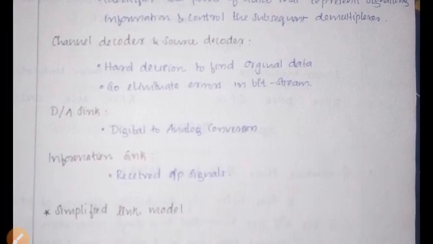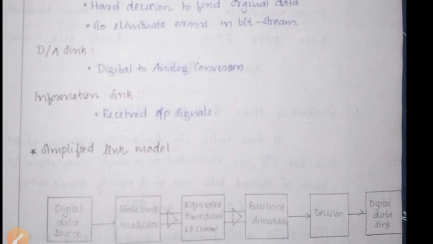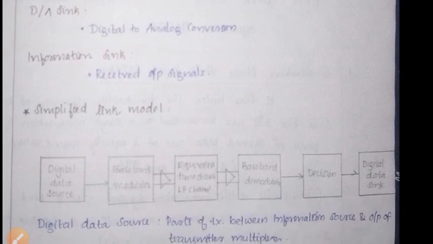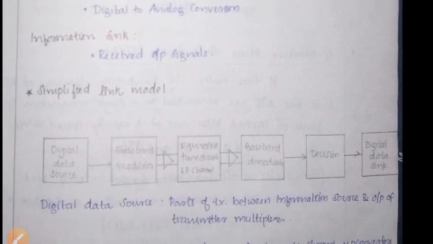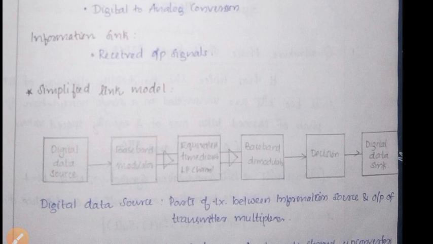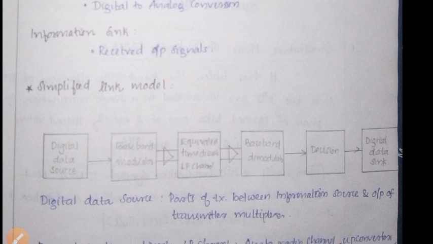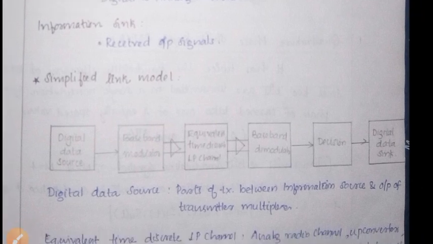Okay, next, digital to analog sink. In that, digital to analog conversion takes place, and in the information sink, the received output signal, that is the received output signal. Okay, so the last one is the simplified link model.